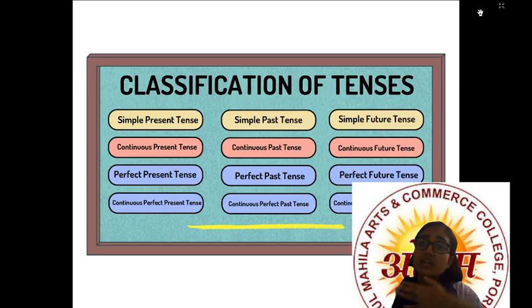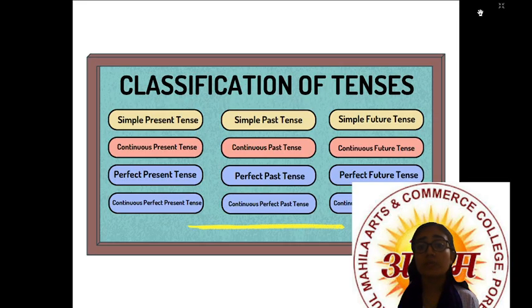And if we classify these tenses, the classification of tenses has 12 tenses, right? If we talk about present tense, then simple present tense, continuous present tense, perfect present tense, and continuous perfect present tense.